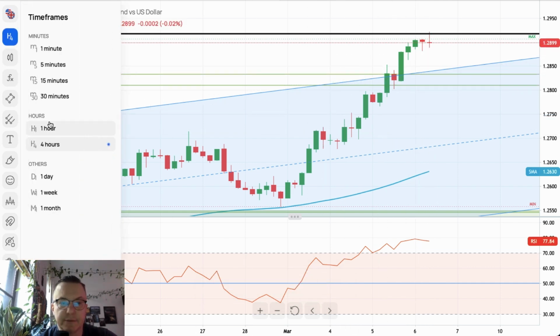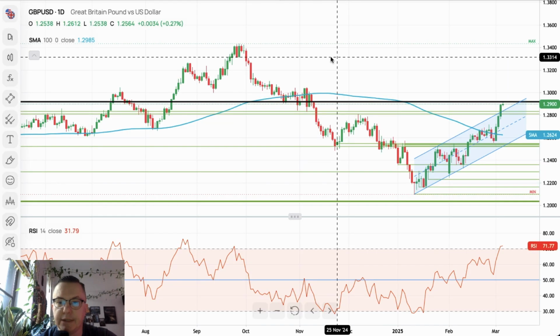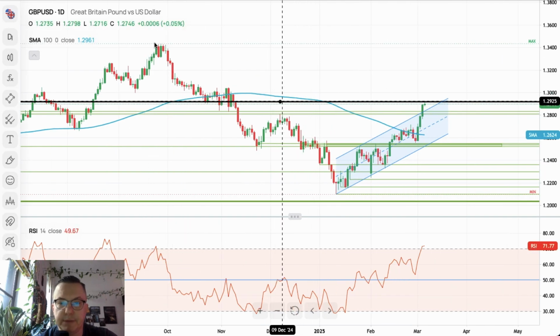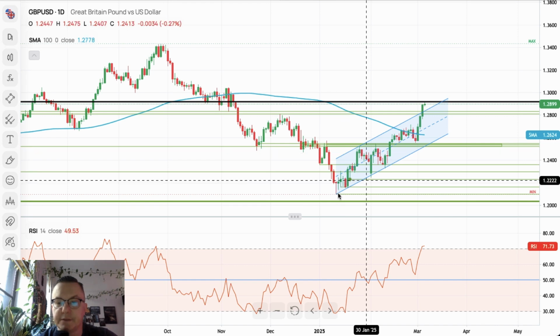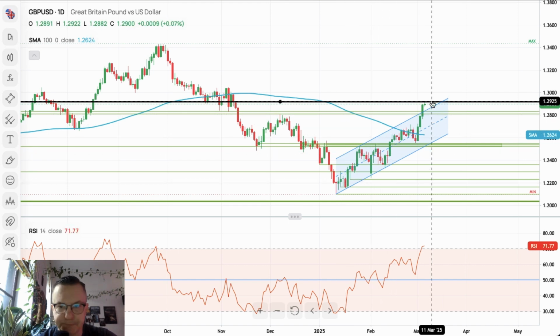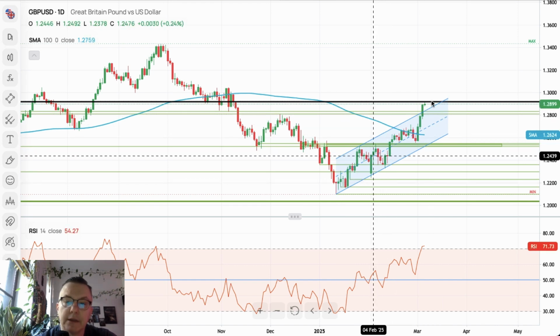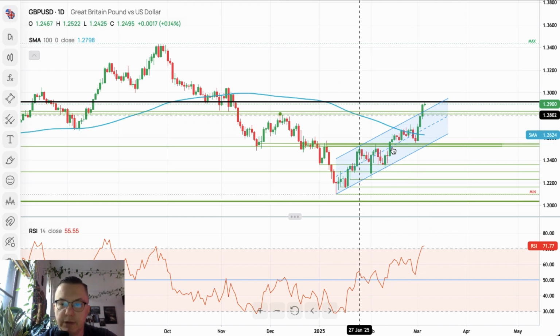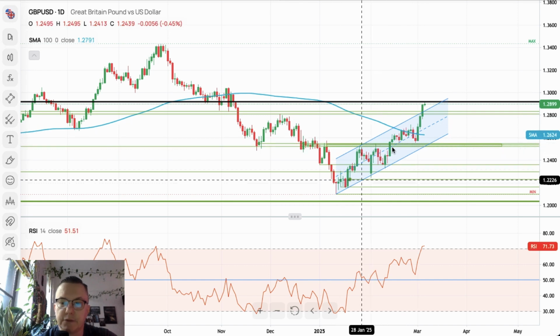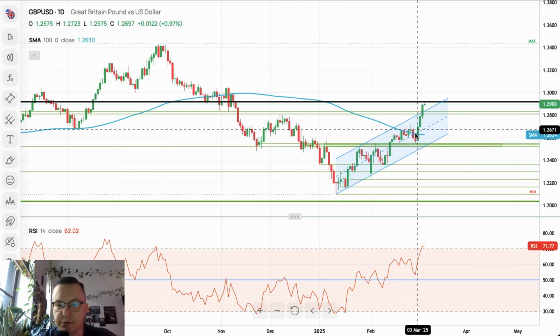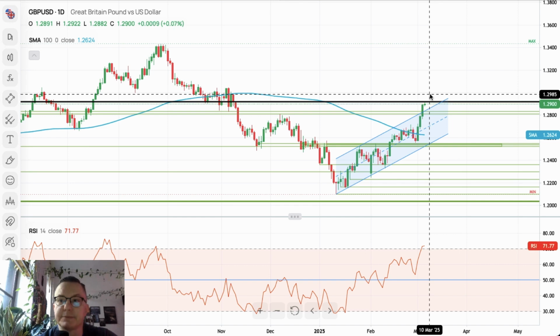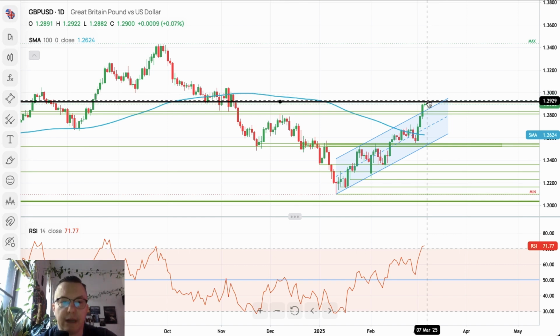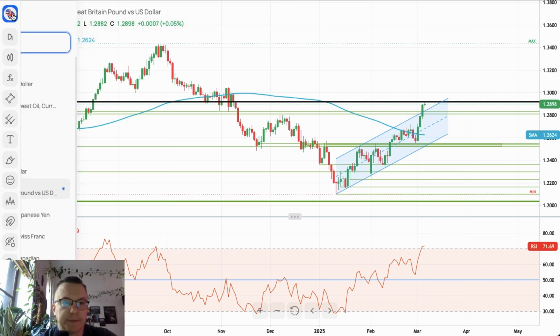Let's switch to the daily so you can see pretty clearly what is going on here. This is the big swing to the downside, and this is the movement to the upside. 61% has been retraced. However, this move looks pretty corrective. It doesn't look like an impulsive cycle, too many overlaps, too tight. But during the last 3 days, the bulls managed to retrace 61%. We are waiting for the ECB interest rate decision to see how this market will react.